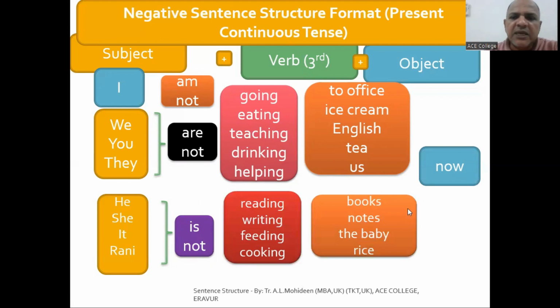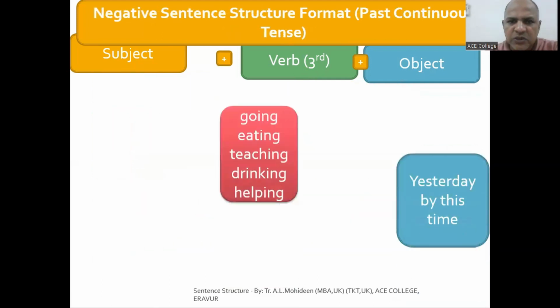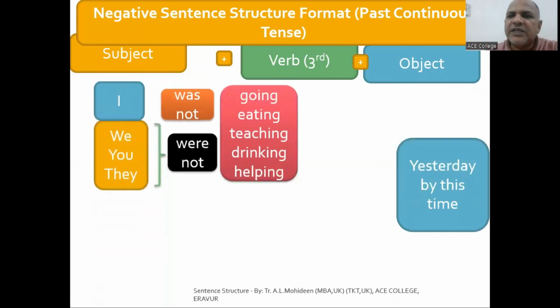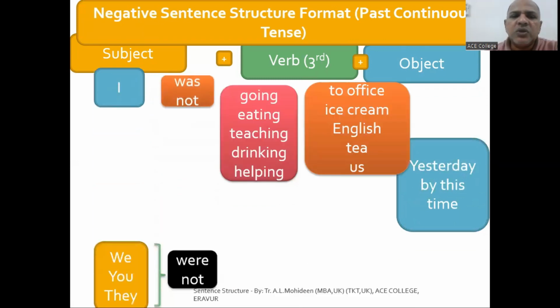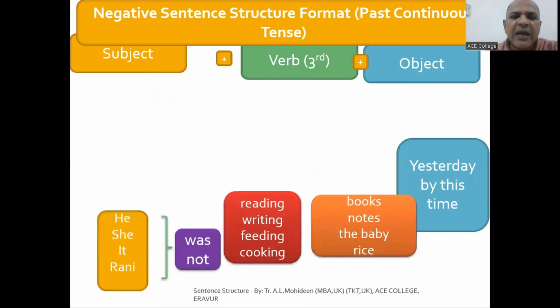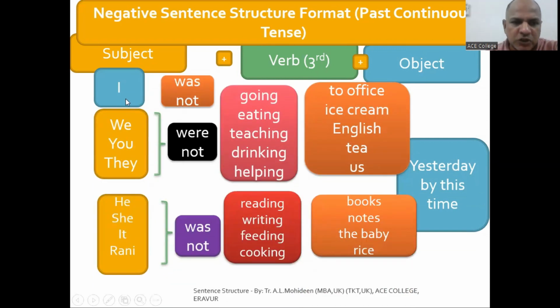Right. These are the examples that you have to remember for continuous tense. And then present continuous to past continuous, you have to change am, are into a different form. Am should be changed into was. I am going, I was going. I am eating, I was eating. So you have to change: I was not eating.